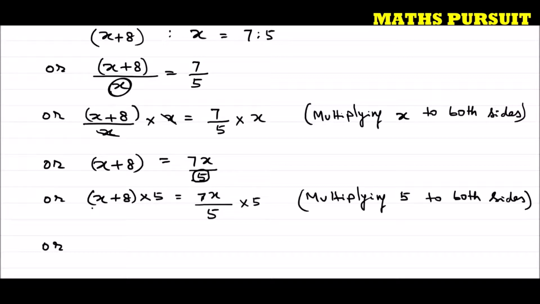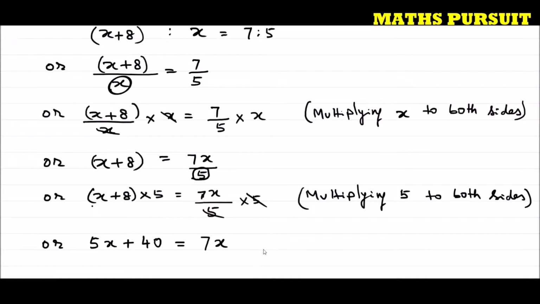Or I can write 5x plus 40 is equal to just multiplying 5 with x plus 8. 5 into x is 5x, 5 into 8 is 40, is equal to, this 5 cancels out, and I am left with 7x is equal to 7x. What we got? We got 5x plus 40 is equal to 7x.